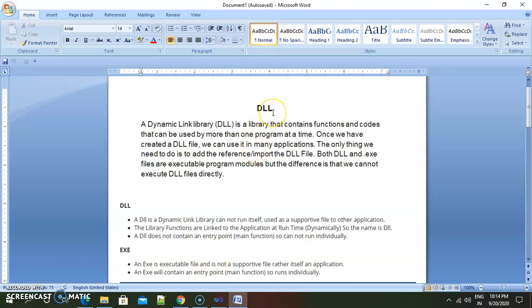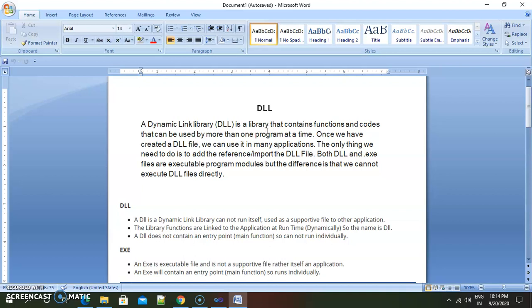DLL is the same as the header files which we have already seen in C and C++. Whenever we require some library functions, we include those header files inside C or C++. In the same way, inside C#, we import some dynamic link libraries and use the classes which have been written inside those libraries.